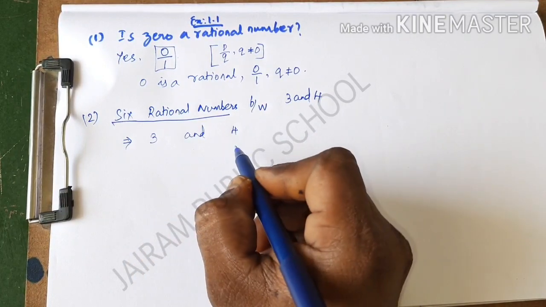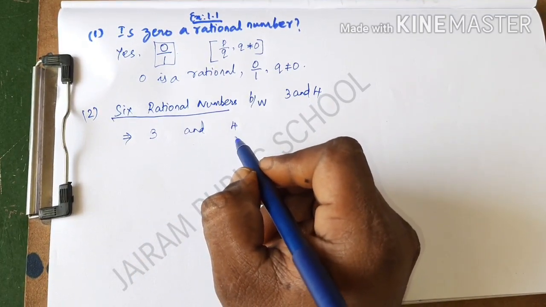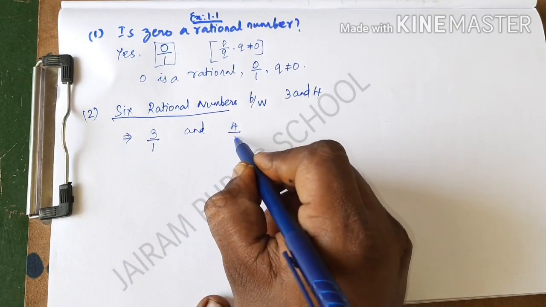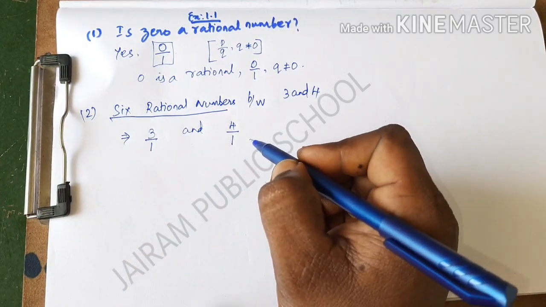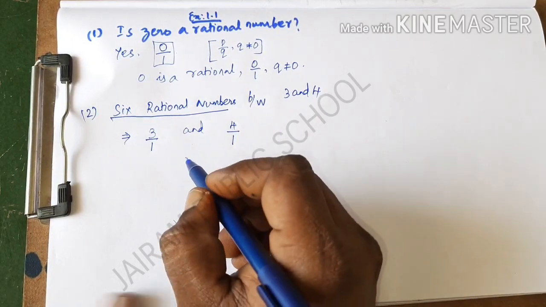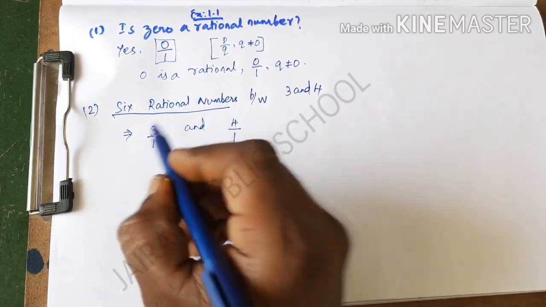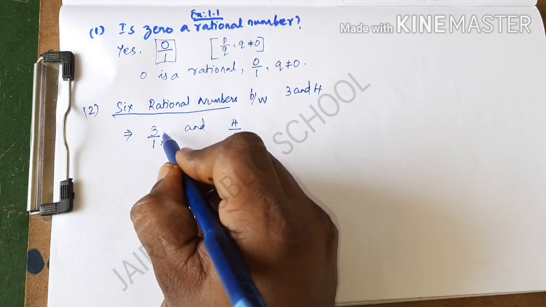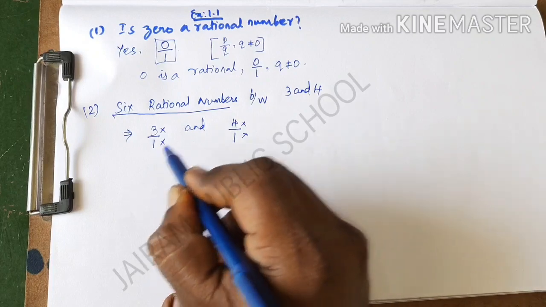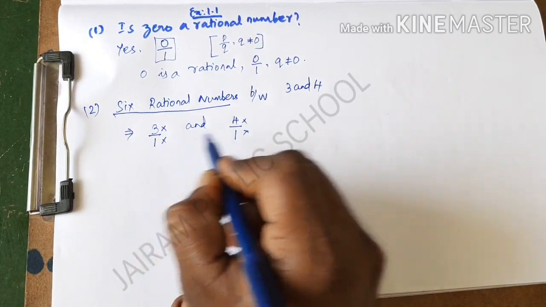First we need to check whether they are like fractions or not. Yes, they are exactly like fractions because the denominator value is 1 here and also 1 here. Suppose it is an unlike fraction, you have to convert it to like fractions; that is the first step. And the second step: using a common factor, I multiply both the numerator and the denominator of the first number as well as the second number, and I will get the equivalent fractions of these two numbers.